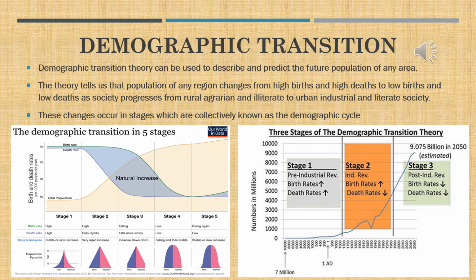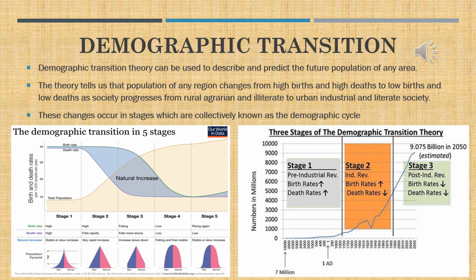Here there are two images shown, where the first image shows 5 stages and the second image shows 3 stages. According to the textbook, it is in the form of 3 stages. In the right side diagram, the x-axis shows the years and the y-axis shows the increase in population.